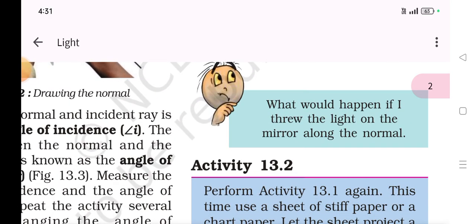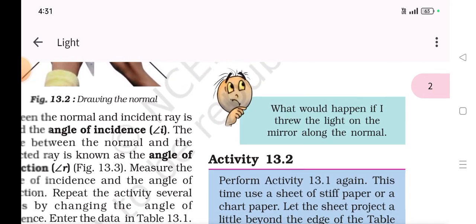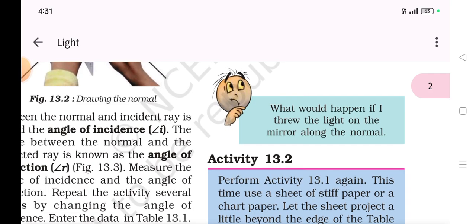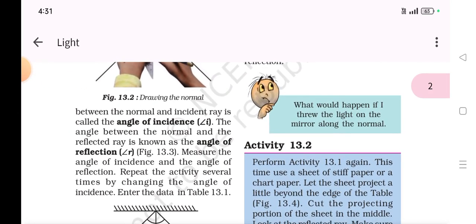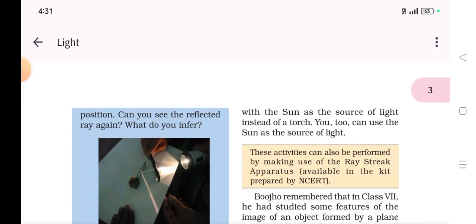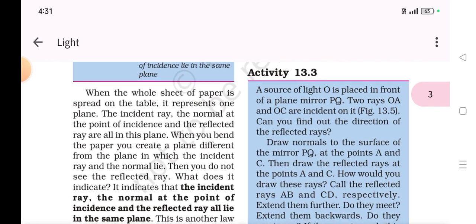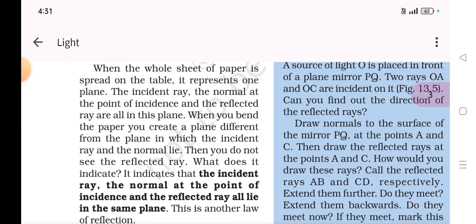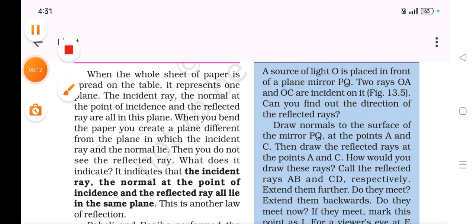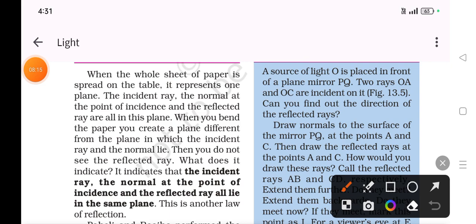Next, what would happen if I threw the light and mirror along with the normal? So this Bujfu is asking us a question. Here is one activity once again, and the answer is written over here in this para. When the whole sheet of paper is spread on the table, it represents one plane.